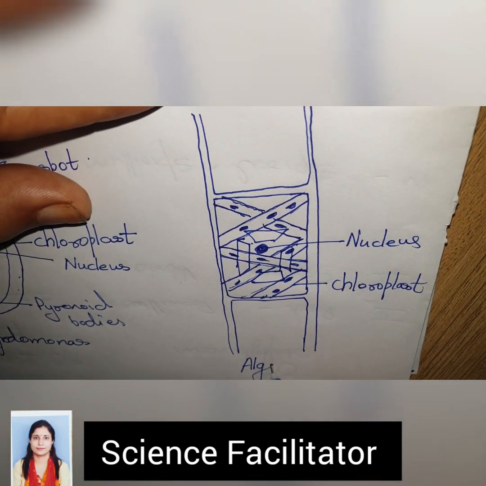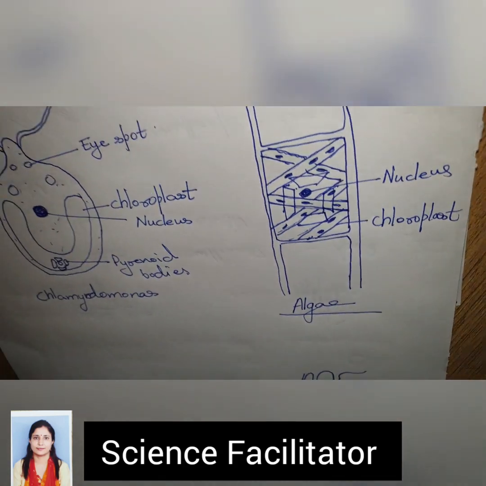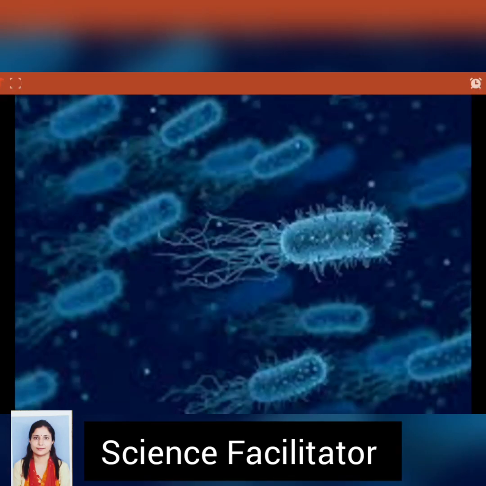These diagrams are given in your book, so we need to discuss these diagrams. The fourth category of microbes that we are discussing is protozoa. Protozoans look like these structures. They are unicellular. They may have cilia, hair-like structures all around their body, or they may have flagella, long thread-like structures.